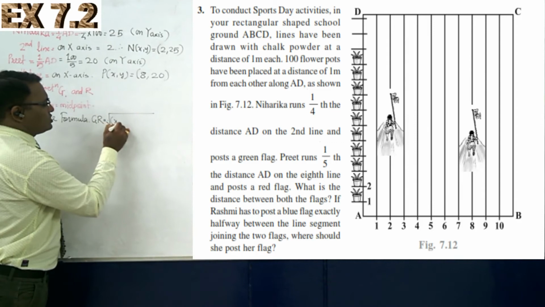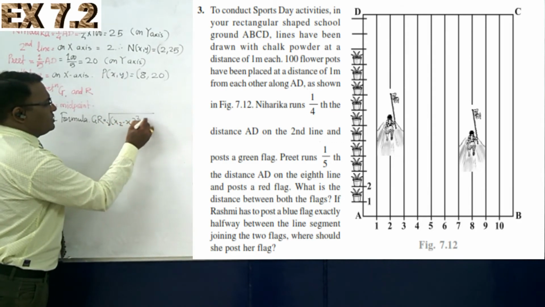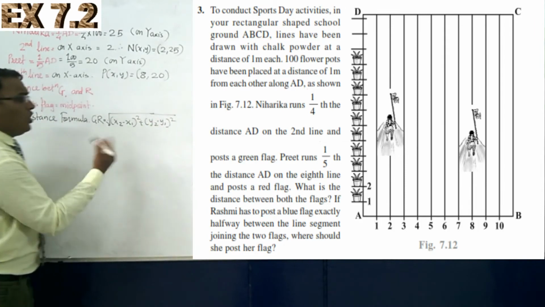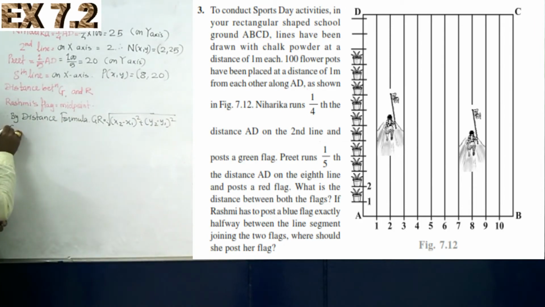It is the square root of (x2 minus x1) square plus (y2 minus y1) square. Or, squaring both sides, we can easily get it. It depends on you how you want to write it. So x2 minus x1. What is x2 and what is x1 here?